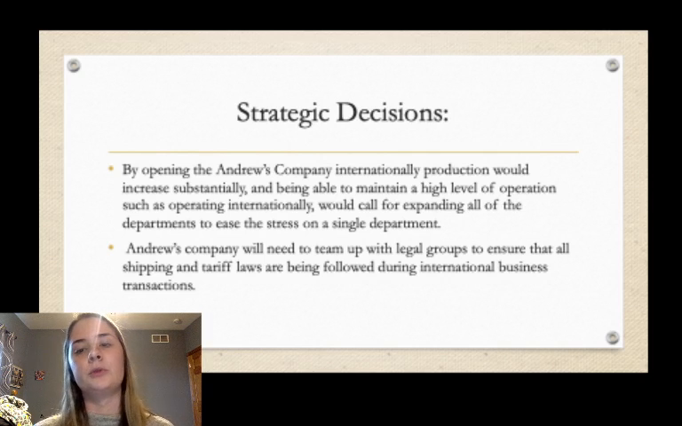There are many cultural challenges and difficulties to opening a company internationally, so you would have to seek the advice of legal counsel and make sure that you're following each country's laws and regulations on imports and exports, as well as following their tariff laws, and making sure that you're paying what you're supposed to be paying when you're supposed to be paying, to make sure that your company doesn't end up in legal trouble and then paying fines in the long run.